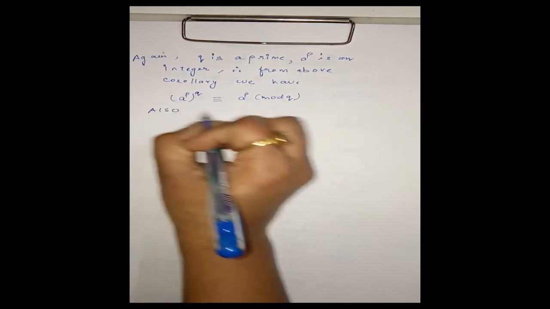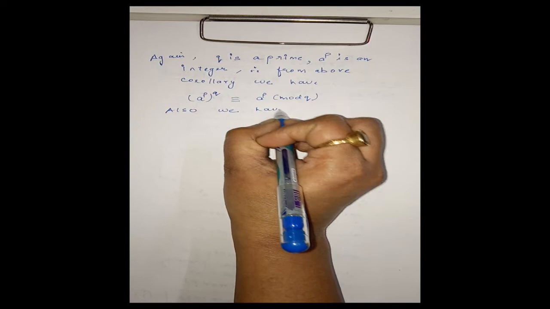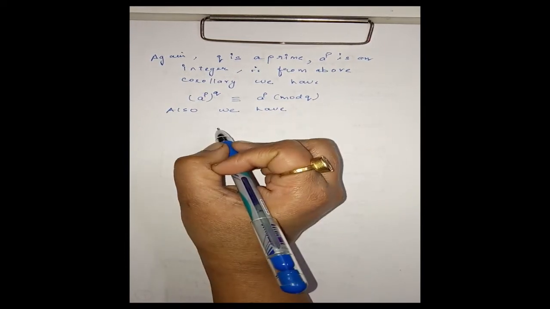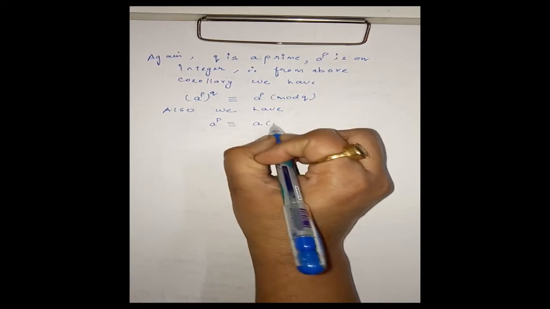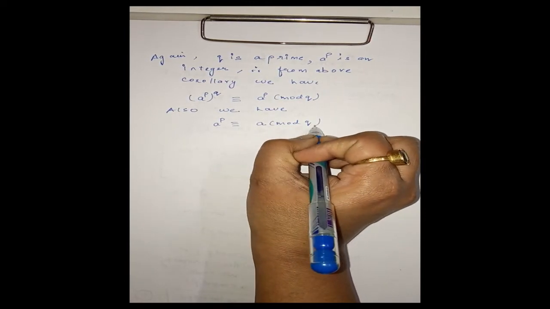Also we have A power P is congruent to A modulo Q. Clear?